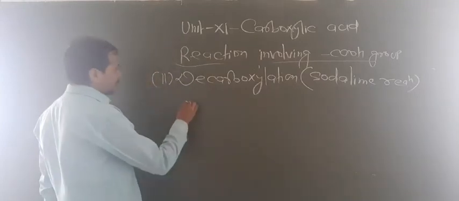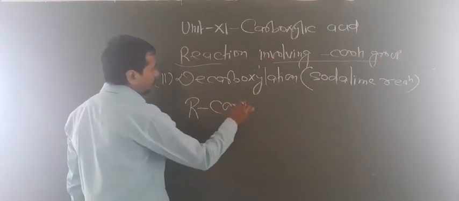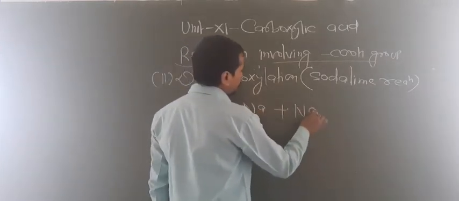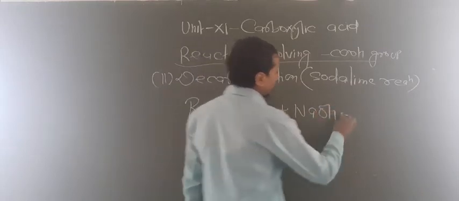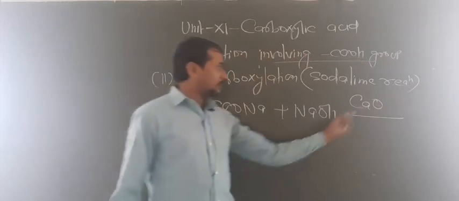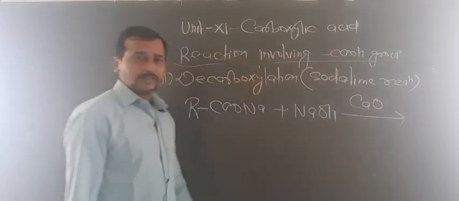So now look at the answer. The reactant we have taken is RCOONa. This will react with soda lime, NaOH in presence of CaO. CaO is hygroscopic, it can absorb water from the reaction mixture, that's why CaO is used.